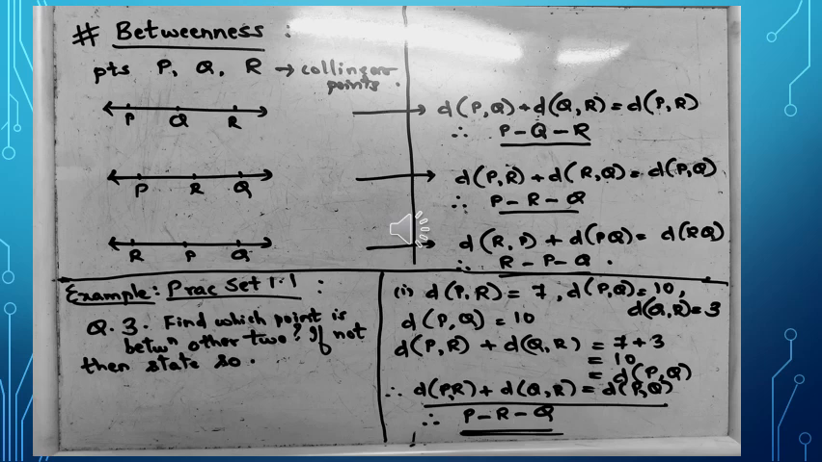Thus we obtain the condition distance PR plus distance RQ is equal to distance PQ. We can conclude that points P, R and Q are collinear points, and therefore R lies in between P and Q. On the left hand side of the condition obtained, you will see that point R is common in between distance PR and QR, and therefore we can directly write it as R lies in between P and Q. I hope this is quite clear.